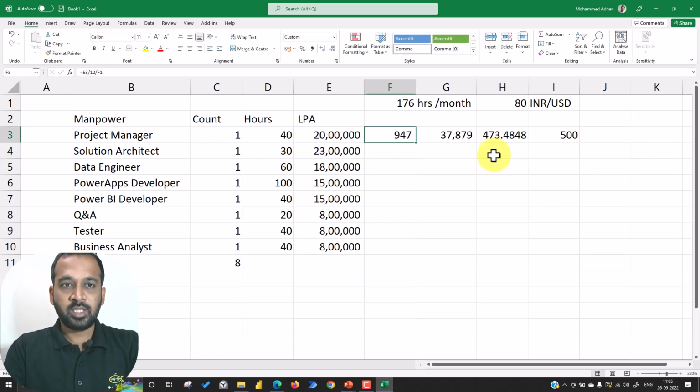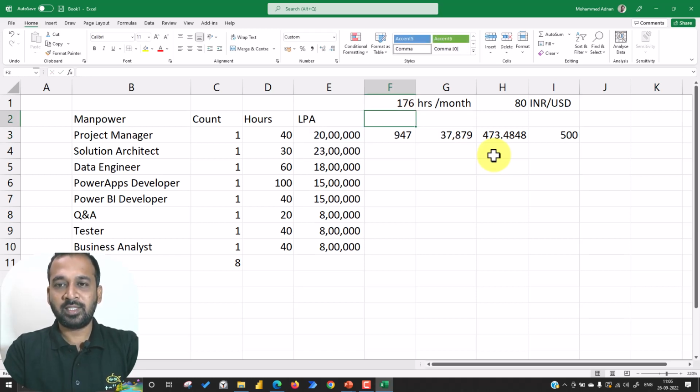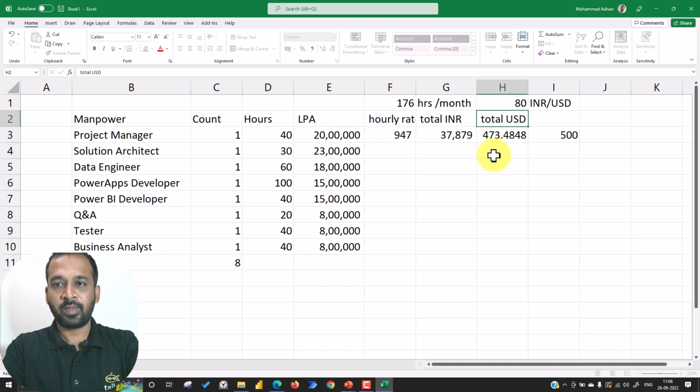So now this is what the calculation is. This LPA, lakhs per annum, is divided by 12 months and divided by the number of hours. So we get the hourly rate here, and this is multiplied by the total INR, and this is basically USD. This is around USD, right?